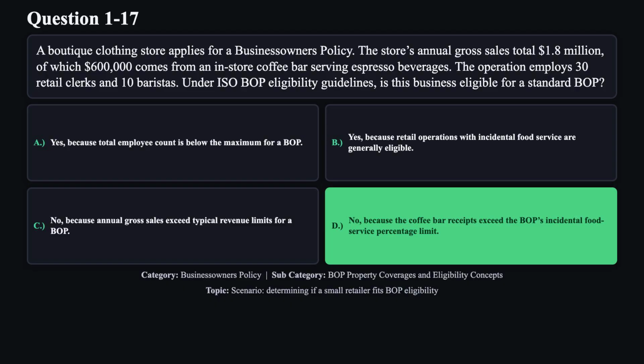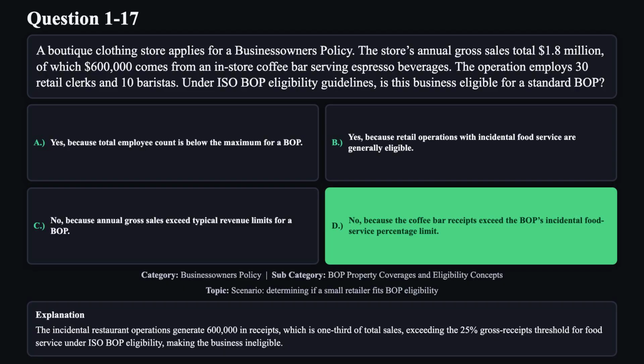The correct answer is D. The incidental restaurant operations generate $600,000 in receipts, which is one-third of total sales, exceeding the 25% gross receipts threshold for food service under ISO BOP eligibility, making the business ineligible.